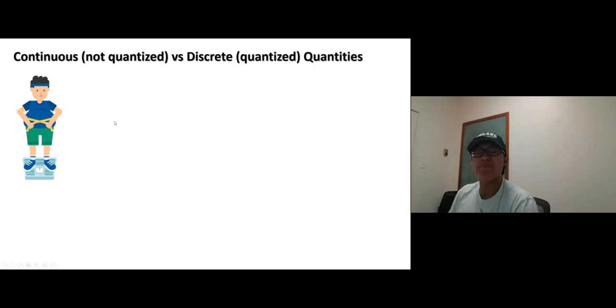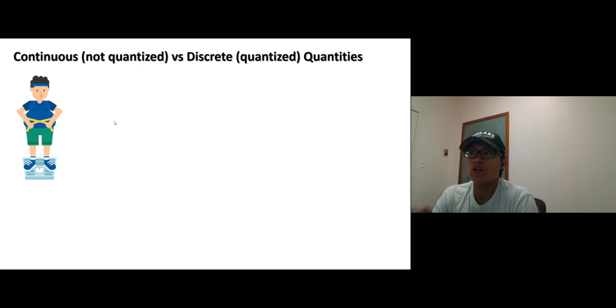All right. Even more fun topic to talk about. But before we get to the fun part, I have to explain this first. There are two terms, actually just one word, quantized, but there are two terms that we have to clarify so we can communicate effectively. I would like to define two types of quantities.